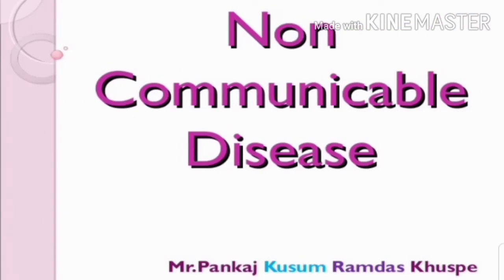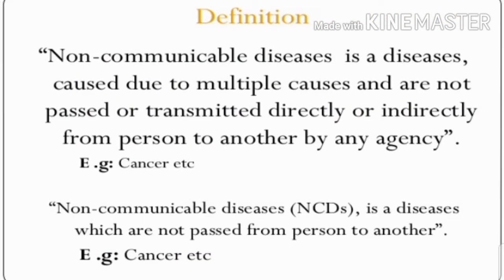So children, there are mainly 2 types of diseases. First one is non-communicable and second one is communicable. So let's study the first one, that is non-communicable disease. Non-communicable diseases are the diseases that are not passed on from one person to another. They are not spreadable diseases.